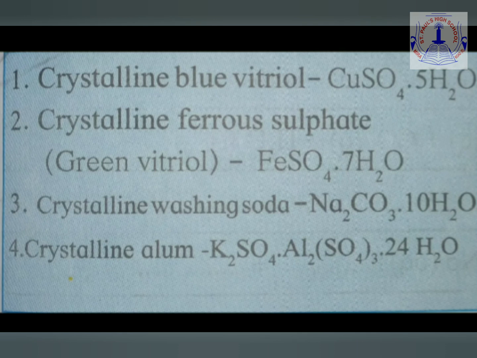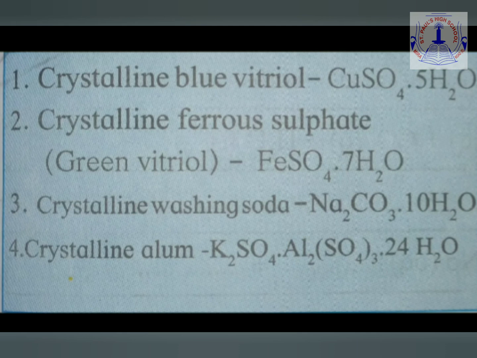Now, the second example is crystalline ferrous sulfate, for which the general name is green vitriol because of its green color. The formula for this is FeSO4.7H2O. It means the proportion is, for 1 molecule of ferrous sulfate, that is FeSO4, 7 molecules of water, H2O, will be present.